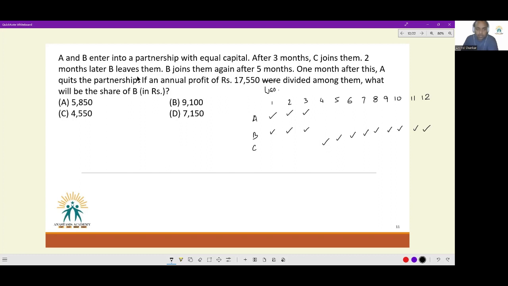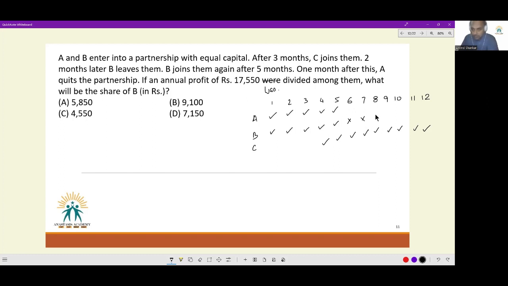2 months later, B leaves them. 2 months later of what? 2 months after C joined them. So for the next 2 months, B was invested. And then B goes away. B is not invested from the 6th month. In this period, nothing has been mentioned about A. So A was invested. Okay. So B joins them again after 5 months.